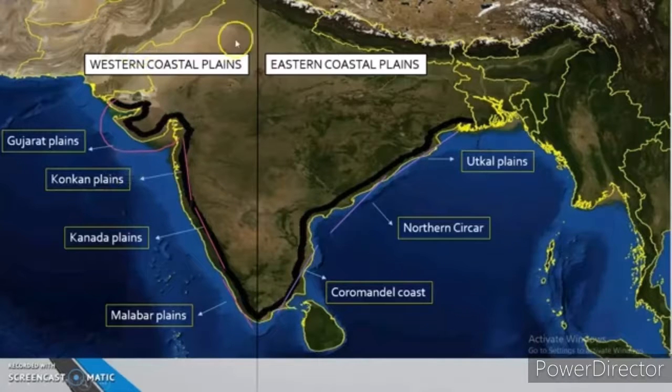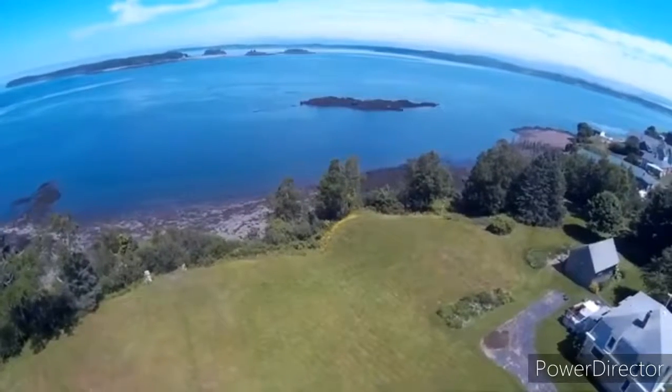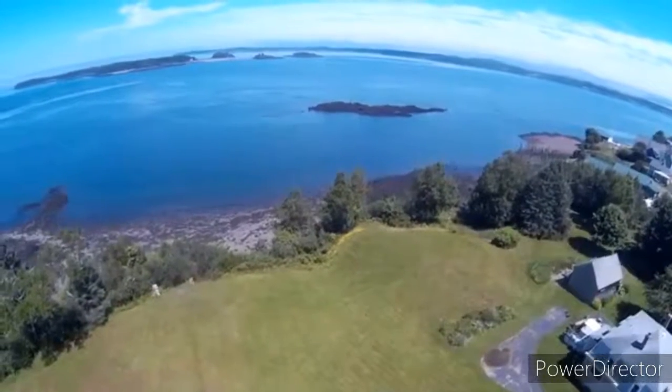Locally, Utkal coast in Odisha, Sarkar coast in Andhra Pradesh, Coromandel coast in Tamil Nadu. The coastal plains, formed broadly by the non-perennial rivers, make the land fertile. Utkal coast in Odisha, Sarkar coast in Andhra Pradesh, Coromandel coast in Tamil Nadu. Let us discuss the islands.